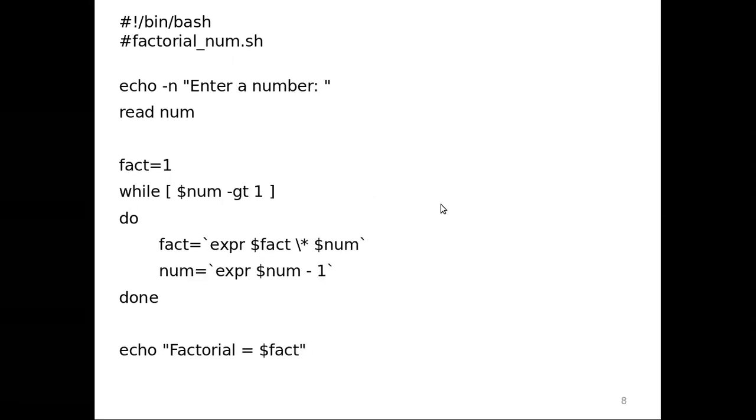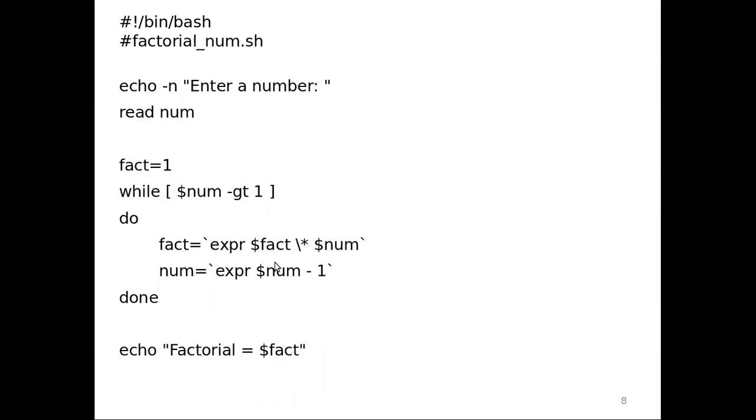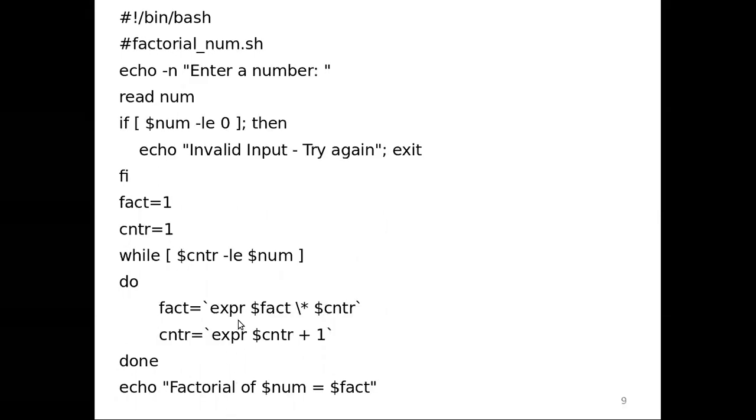Factorial number, the same thing we have seen, but here you are validating that particular input. So the factorial is 1 into 2 into, or here you are doing 5 into 4 into 3 into 2 into 1 if you want to find 5 factorial. This is descending order, and this is ascending order you are trying. And of course you are validating the input also. And this is how you are doing it.